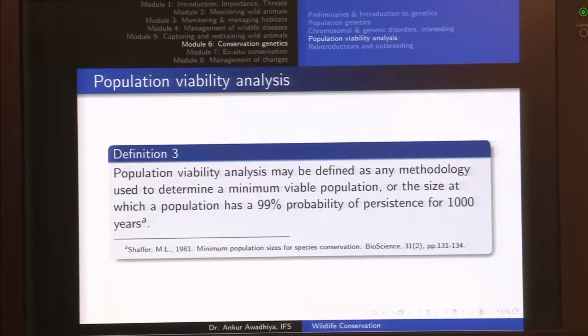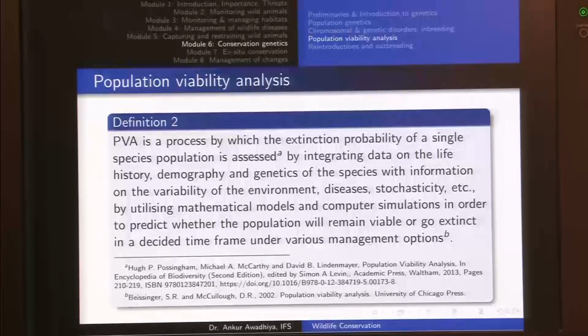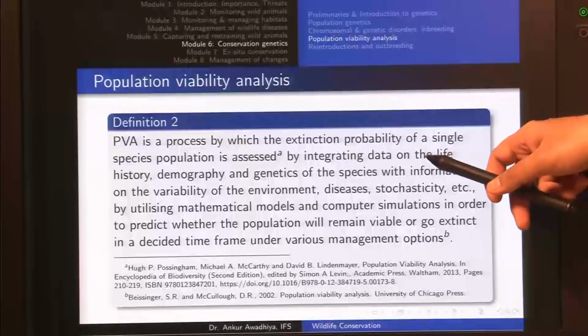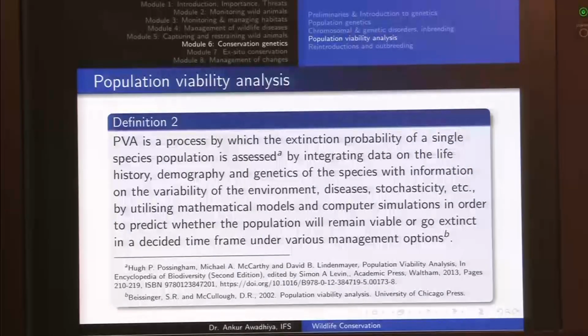So, essentially we could go with this in both ways. In this definition what we could do is start with say 4 individuals, and with 4 individuals for the next 1000 years, what is the extinction probability? If the extinction probability is less than 1% or the survival probability is more than 99%, then we would say that 4 individuals are enough.